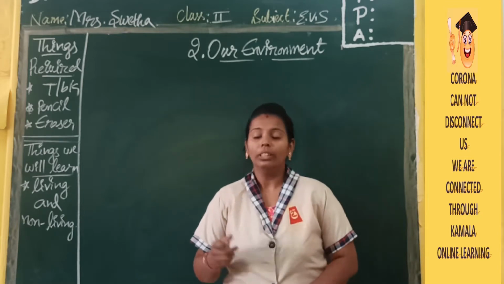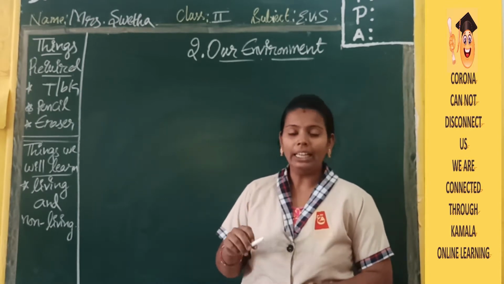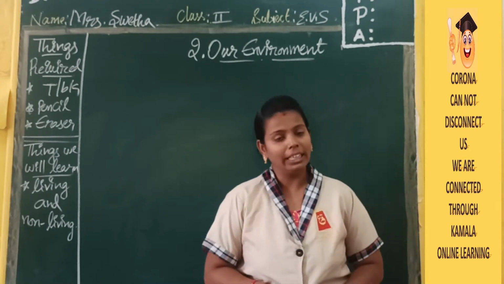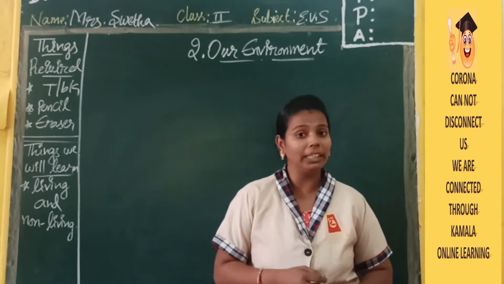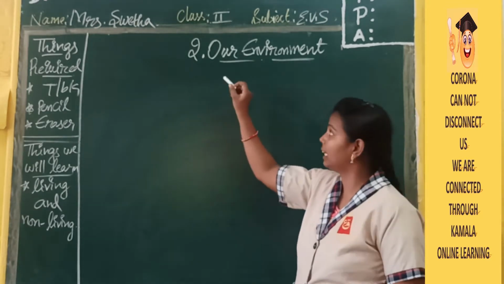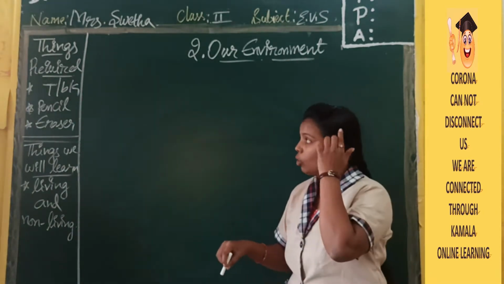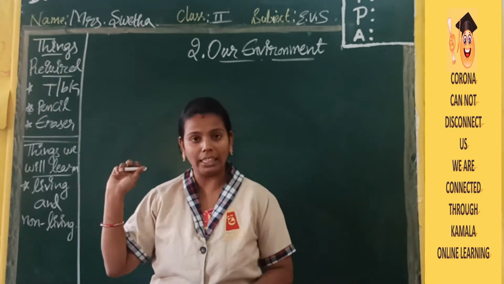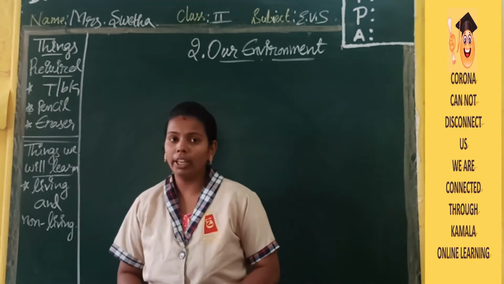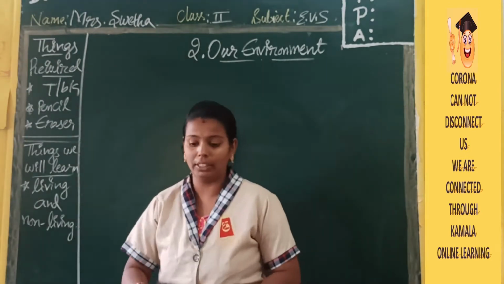Now today in our class we are going to start with our new lesson. Last lesson what we have finished, anybody remember? Yes, the last lesson we have completed is My Body. So today we are going to start with our second lesson, that is Our Environment. For starting this lesson, you need your term book, pencil and eraser. In this lesson for today we are going to learn living and non-living things.